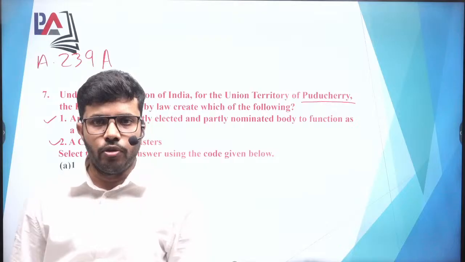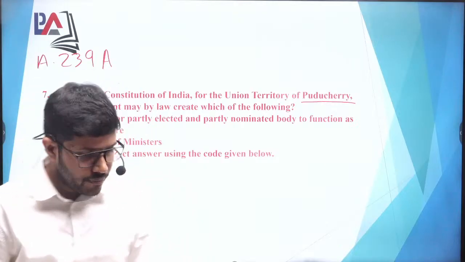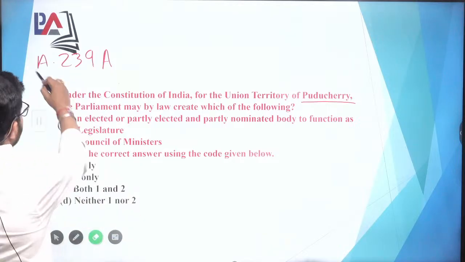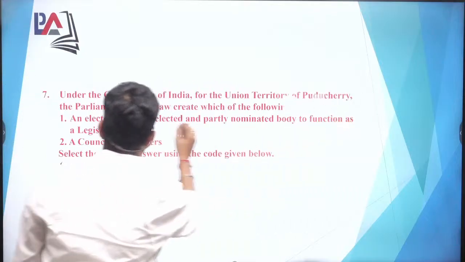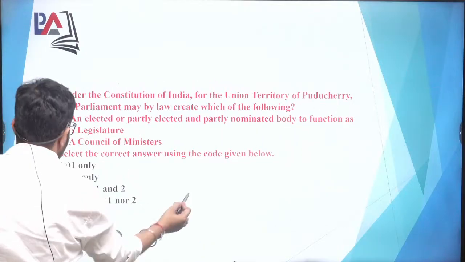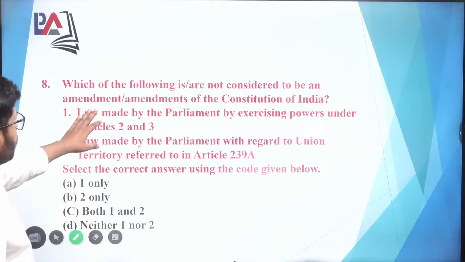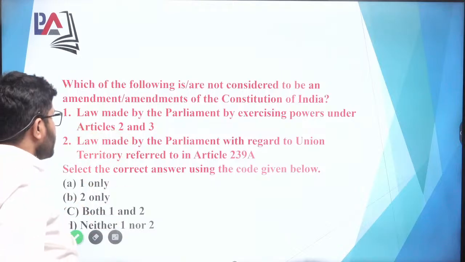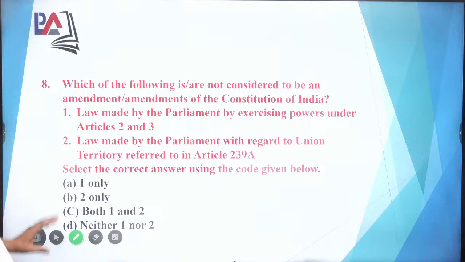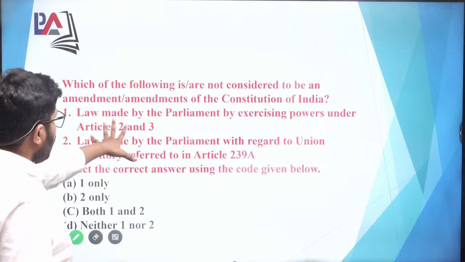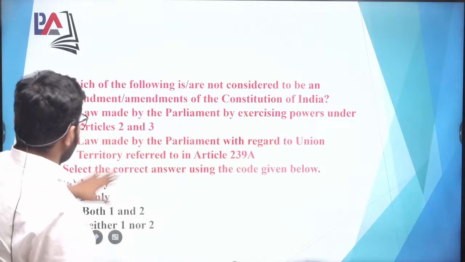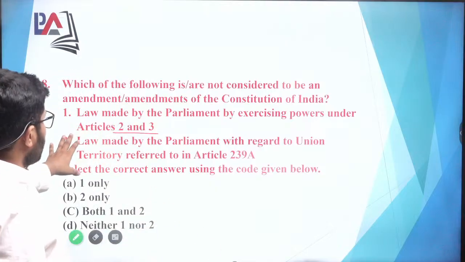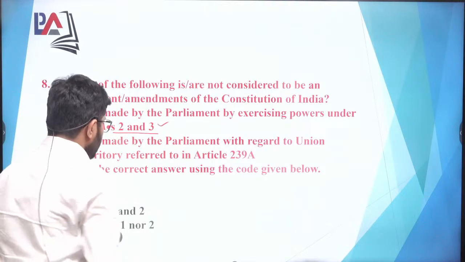Okay, I hope you have written all these articles which are important, and do refer in the Bare Act. Moving ahead with question number 8. Question number 8 is talking about which of the following is or are not considered to be an amendment of the Constitution of India. Okay, इनमें से amendment कौन सा नहीं है, तो इनको amendment नहीं माना जाता. Law made by the Parliament by exercising power under Article 2 and 3. तो अगर law जो है Parliament ने बनाया है कि आप अपनी power को exercise कर सकते हैं under 2 and 3, तो this is basically not an amendment.